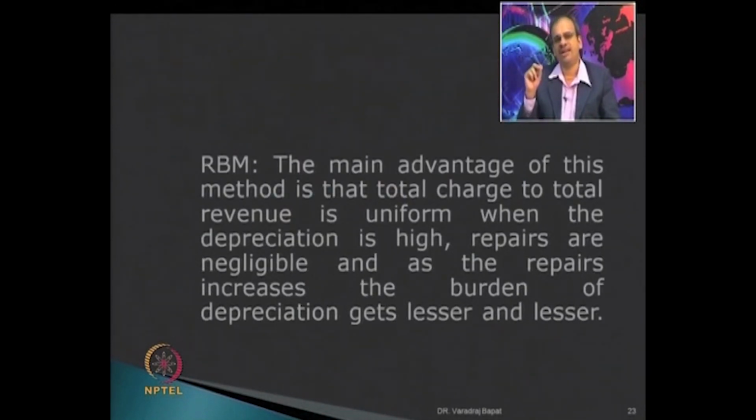Now, the main advantage of the RBM method is that the value of depreciation goes on falling. So, as the asset becomes older, the repairs rise, the depreciation falls, and the total cost of asset use is going to be more or less constant.